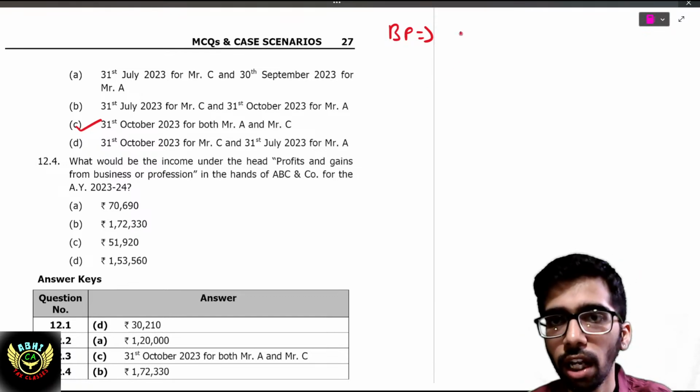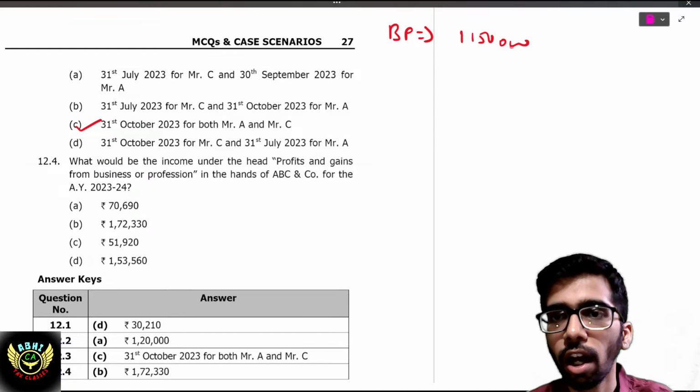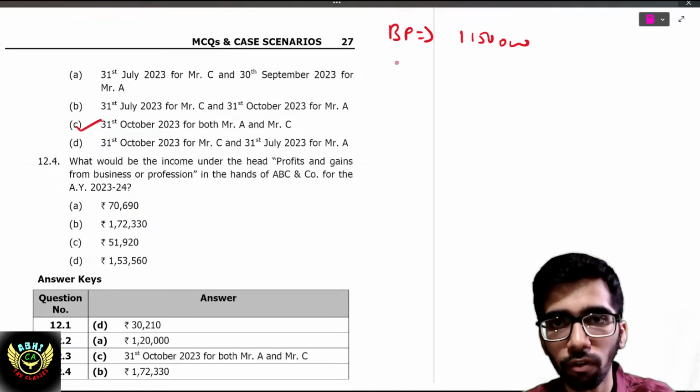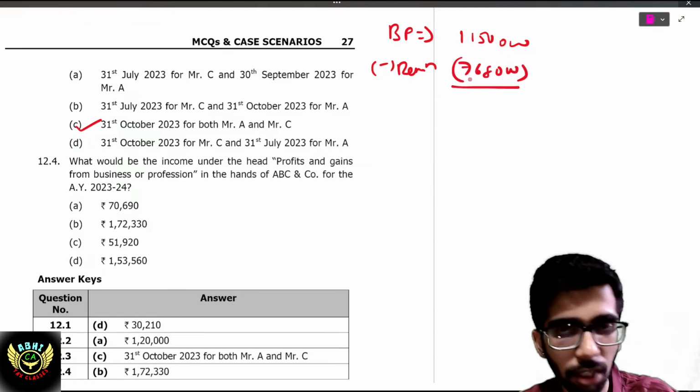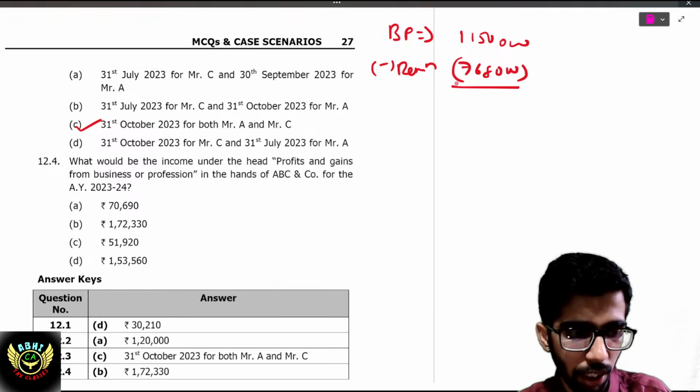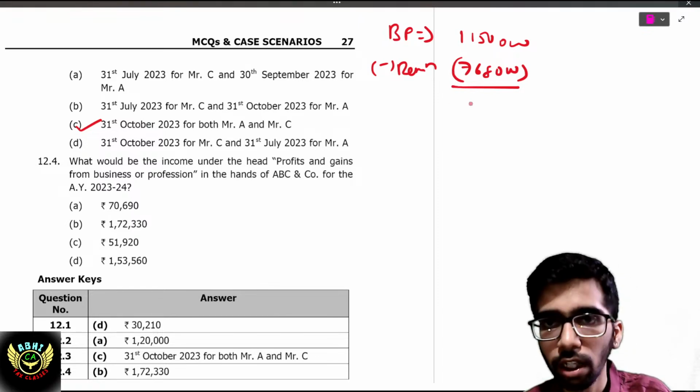Like 11,50,000 is the book profit. Then the remuneration we have to minus, that is 7,68,000. It is allowable, that is paid, which is within the limit. Okay, 11,50,000 minus 7,68,000 is 3,82,000.